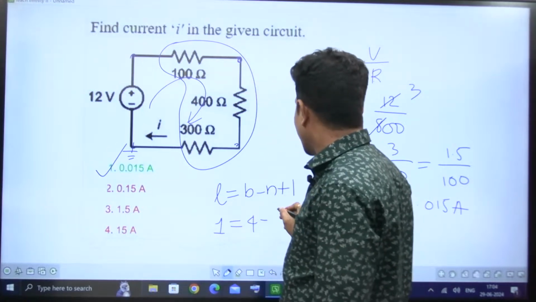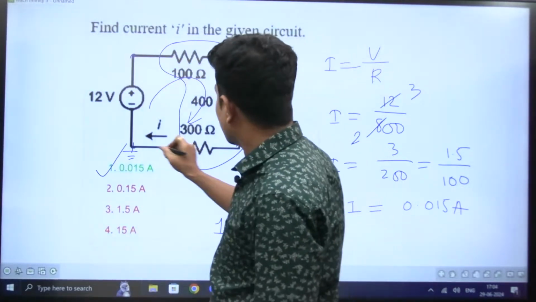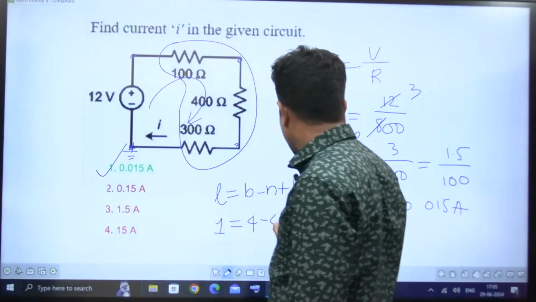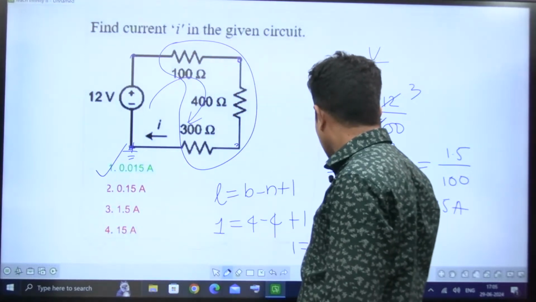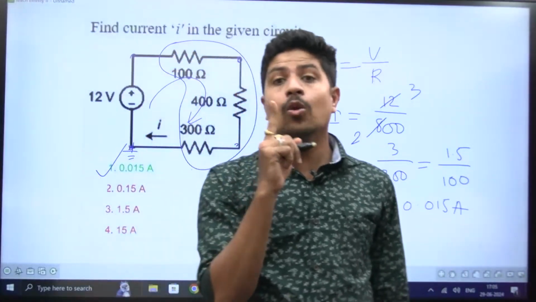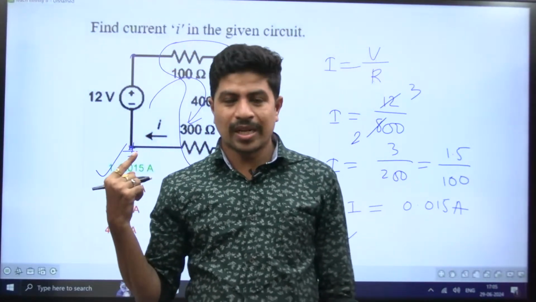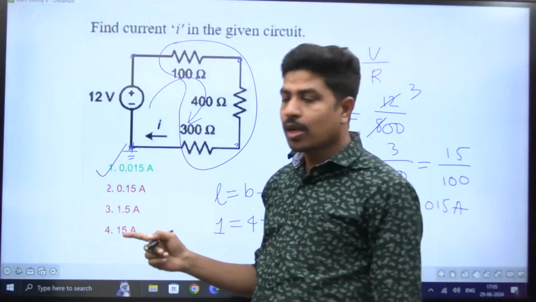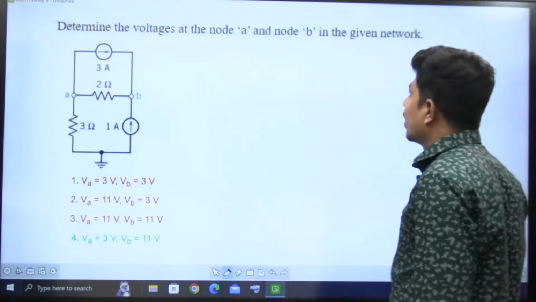So here number of nodes is 1, 2, 3, 4. So 4 minus 4 plus 1, so 1 is equal to 1. Right? See, it is a one loop. I can say one loop network. That's why I took all the nodes. Right? Let's go for the next question, please.